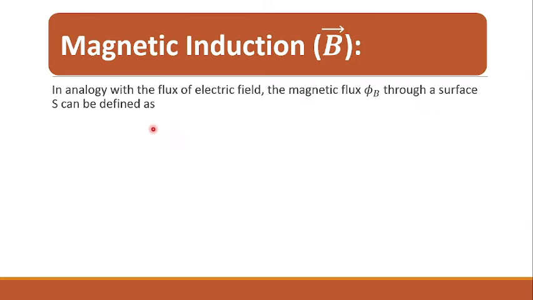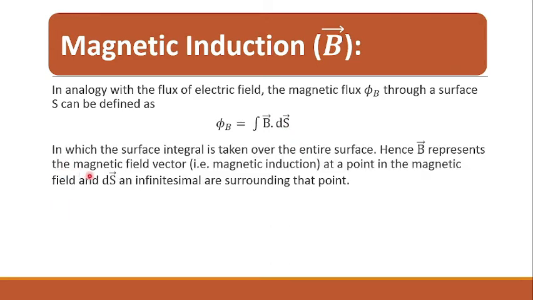In analogy with the flux of electric field, the magnetic flux phi B through a surface S can be defined as phi B is equal to the integral of B vector dot dS vector, in which the surface integral is taken over the entire surface. Hence, B vector represents the magnetic field vector, that is magnetic induction at a point in the magnetic field, and dS vector is an infinitesimal area surrounding that point.